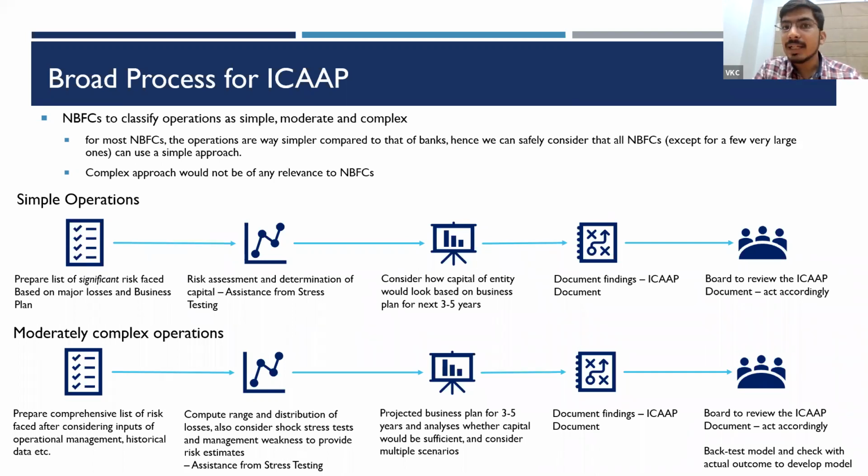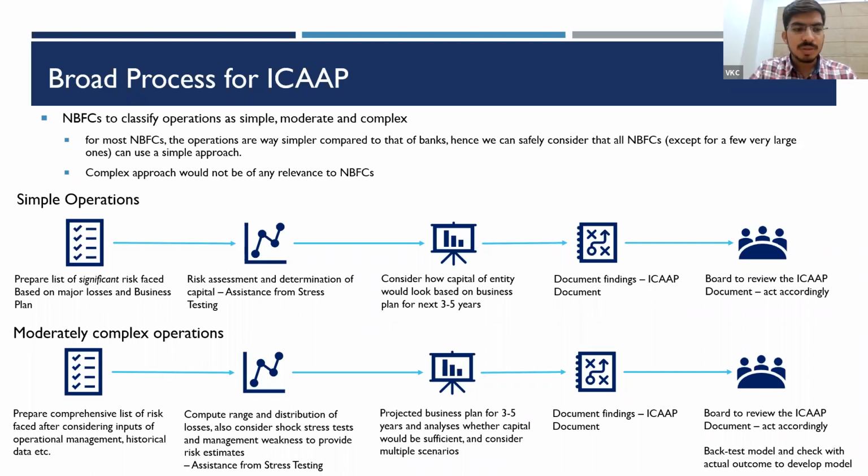But of course, it's an entity specific analysis. We have to do an analysis. That's a call that the senior management has to take. The senior management decides that we have simpler operations on the basis of some facts. We have to, of course, appropriately capture these facts or the basis on which we did the assessment of our complexity of operations. Once we've done the complexity of operations, I'm talking about two approaches here. One is simple and one is moderately complex. Complex, as I said, is a rare situation even for banks, so we are not seeing it for NBFCs anywhere.